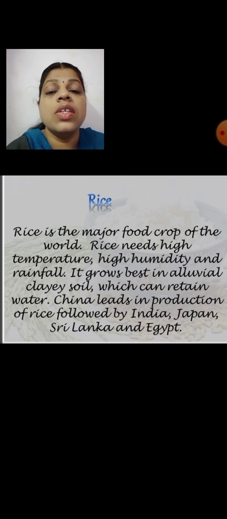So children, this is about agriculture and the types of crops grown in our country. And you have to understand that this sector, especially this primary sector, provides occupation to the majority of the population in our country. So children, I hope this session is clear for you.